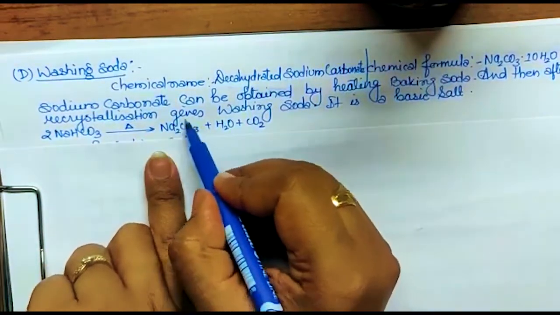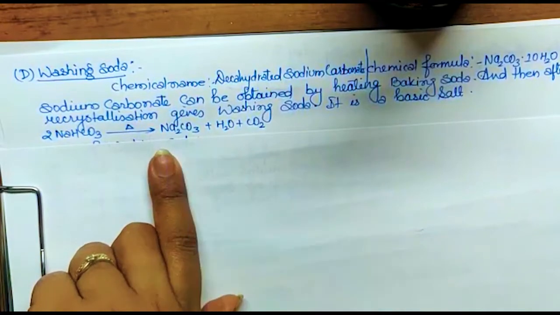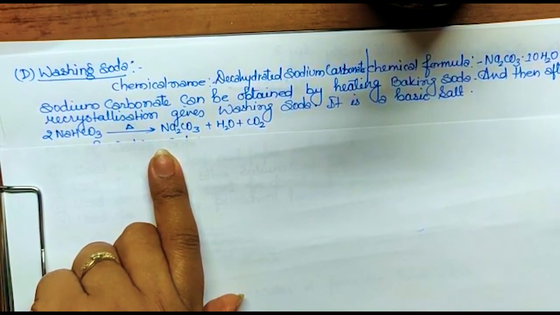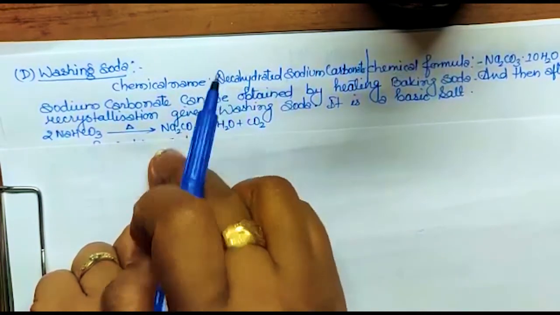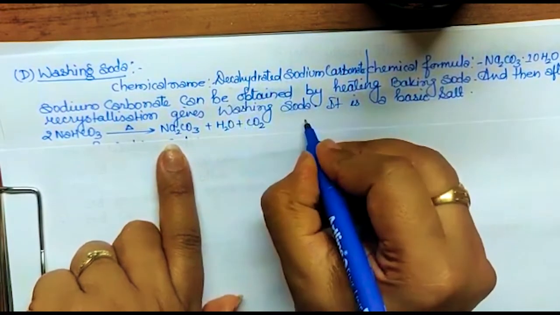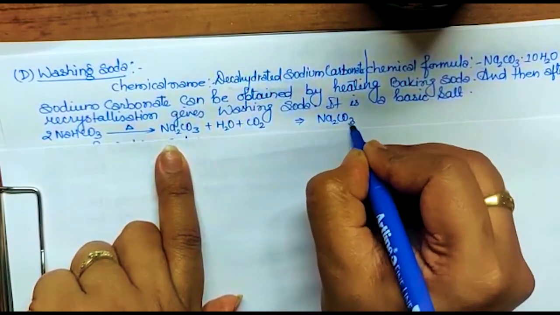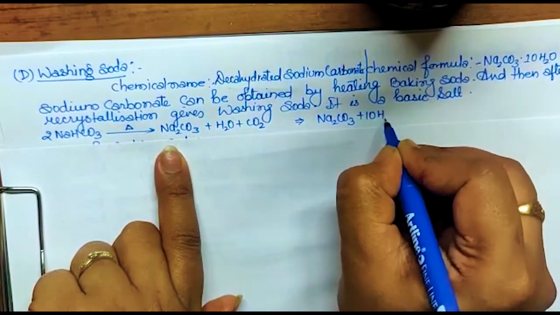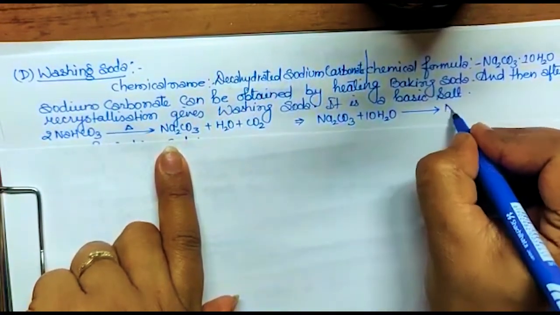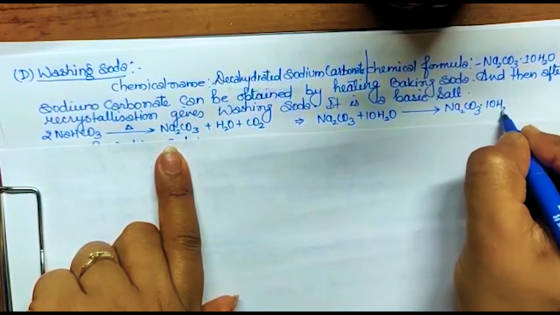When this sodium carbonate undergoes recrystallization, that means 10 moles of water are added to this, then it forms washing soda. Clear? So what will happen next? Na2CO3 is now added with 10H2O, then it forms Na2CO3.10H2O.